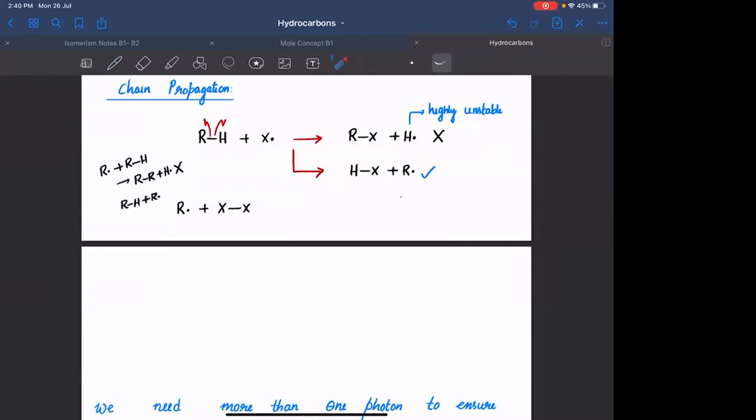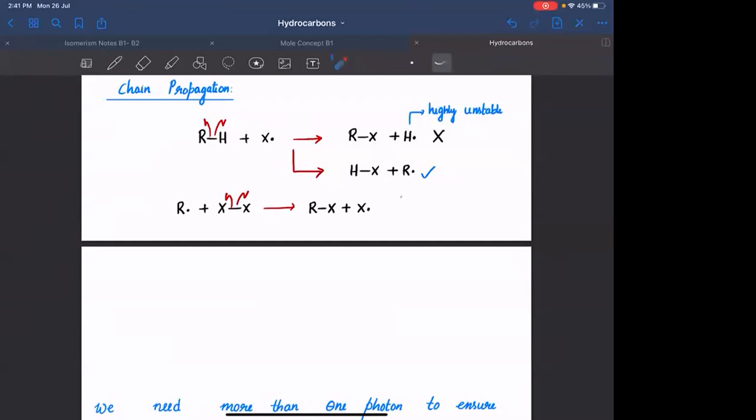Again you got the same products, so we need not show this particular reaction. Agreed? So this will be reacting with X2 to form RX plus X free radical. Everyone, any doubt?